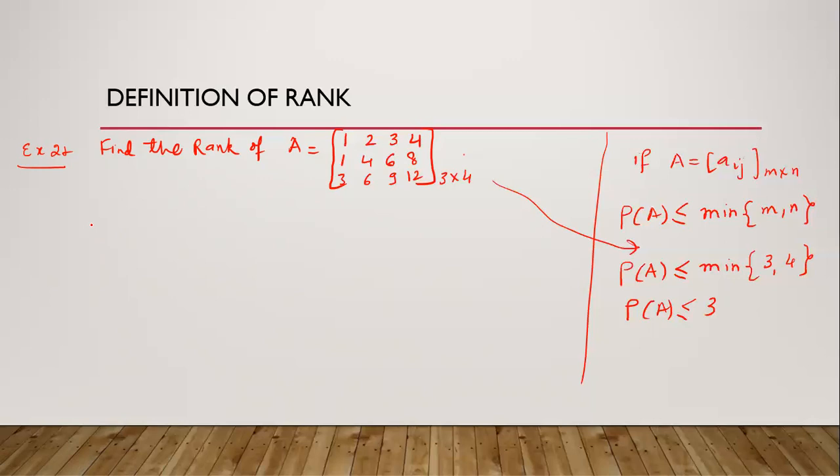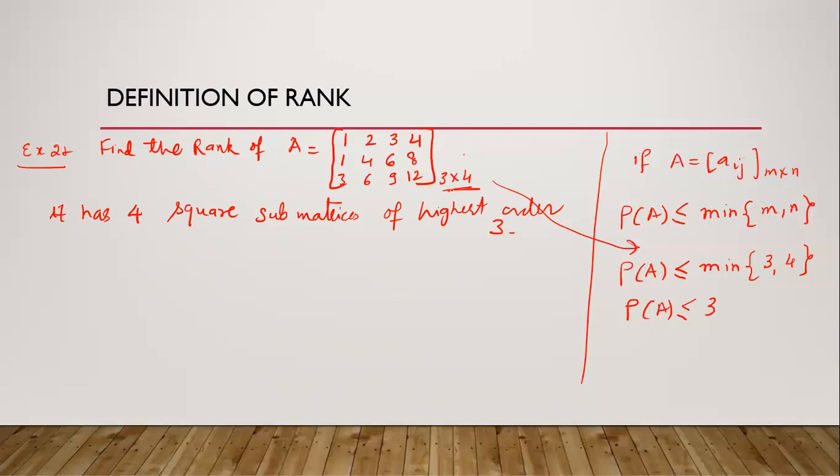In this question, this is a 3 cross 4 matrix. So it has 4 square submatrices. For finding the value of the determinant, we will break it into square submatrices of highest order, and the highest order of a square will be 3 because it is a 3 cross 4 matrix.